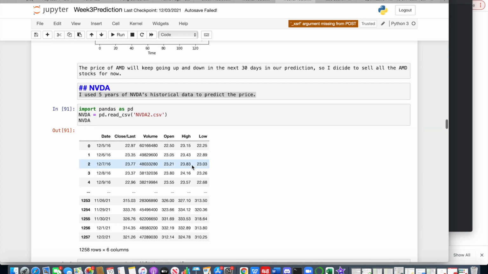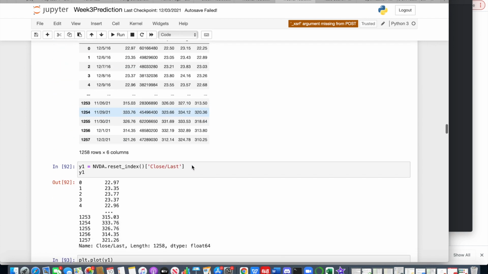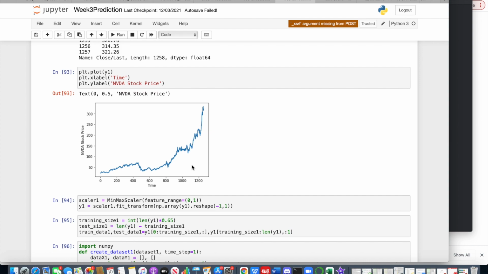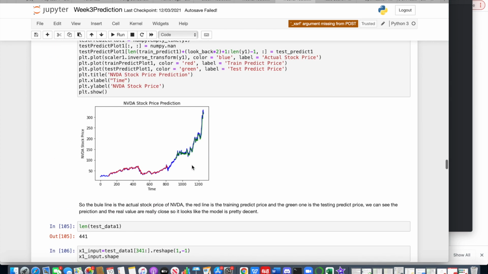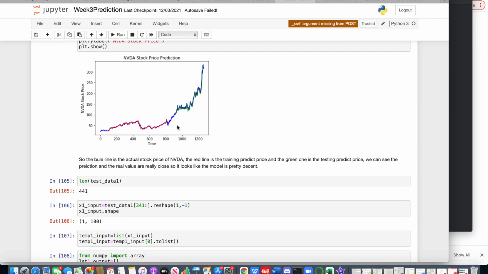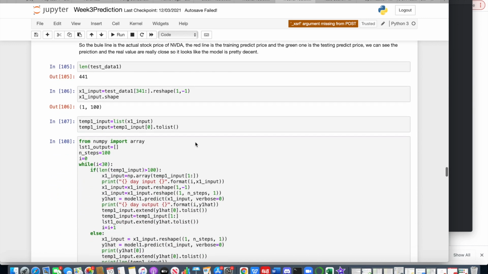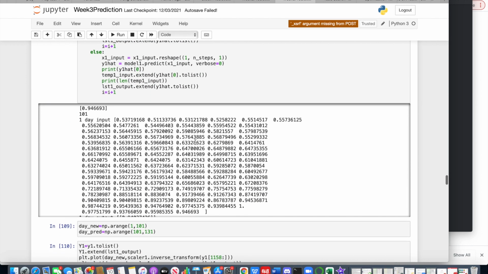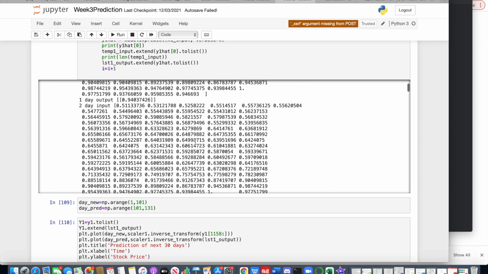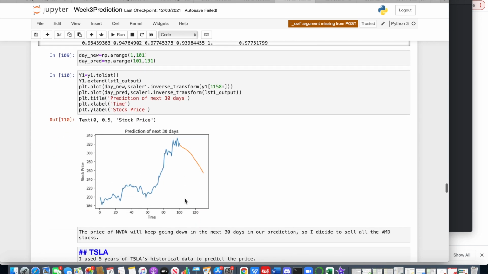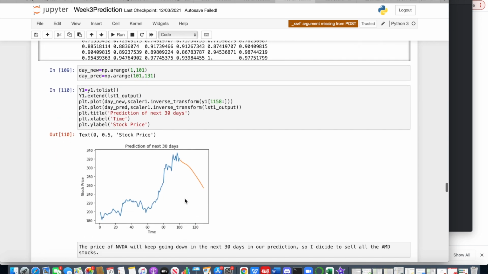We do the same thing for Nvidia. We collect the data, split it, train it, and predict it. The prediction and the real value are very close. It looks like the model is pretty decent as well. Here is the prediction of the next 30 days. As we can see, in our prediction, their price will decrease in the future. So I decided to short their stock.